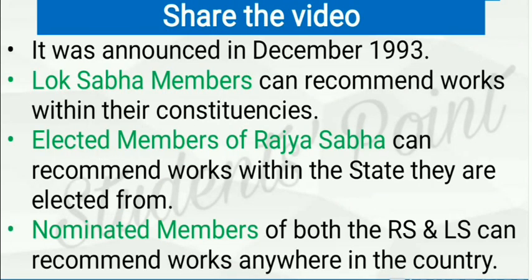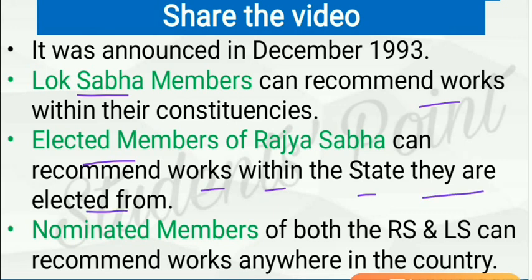And it was announced in December 1993, and in the very next year, in 1994, it was transferred to the Ministry of Statistics and Programme Implementation. Lok Sabha members, that is MPs belonging to Lok Sabha, can recommend works within their own constituencies out of this fund. And elected members of Rajya Sabha can recommend works within the state they are elected from.